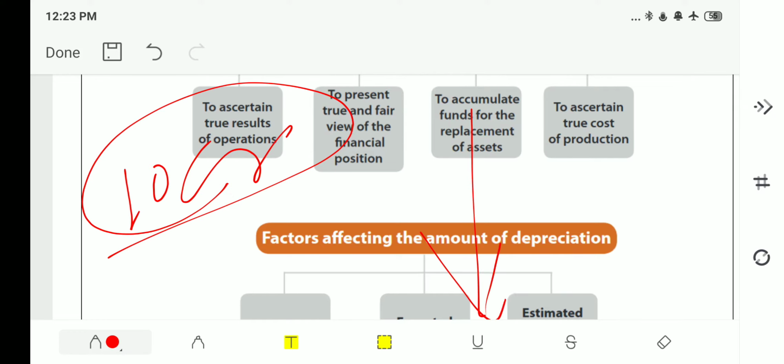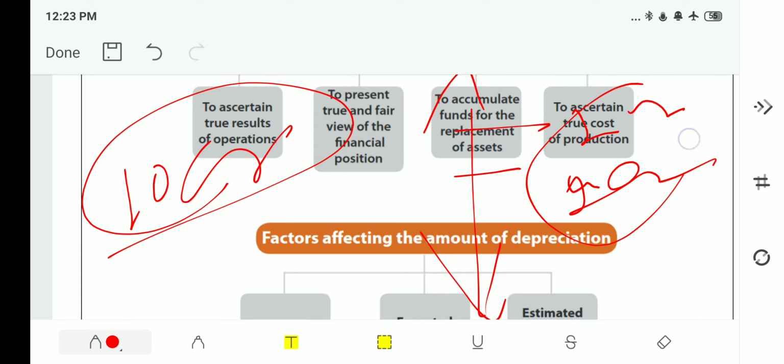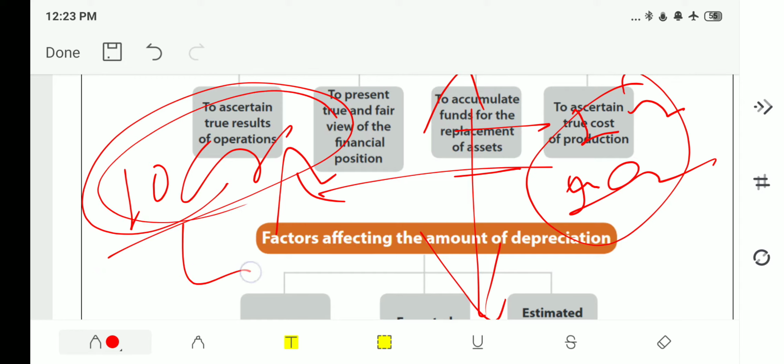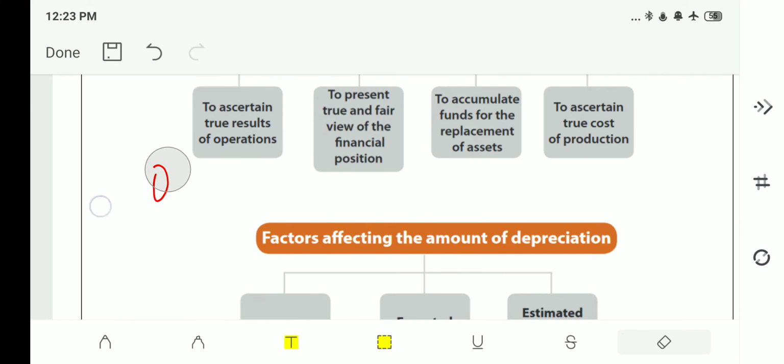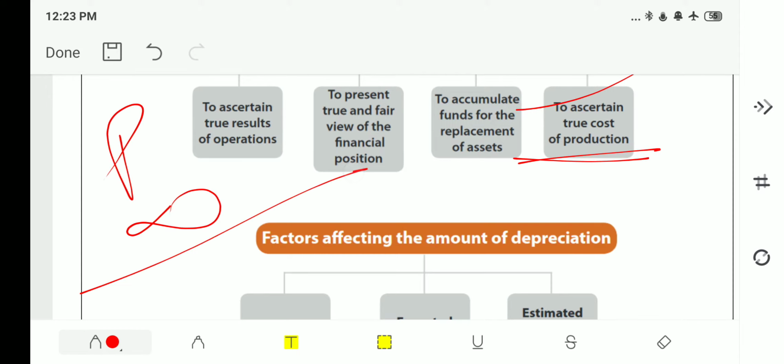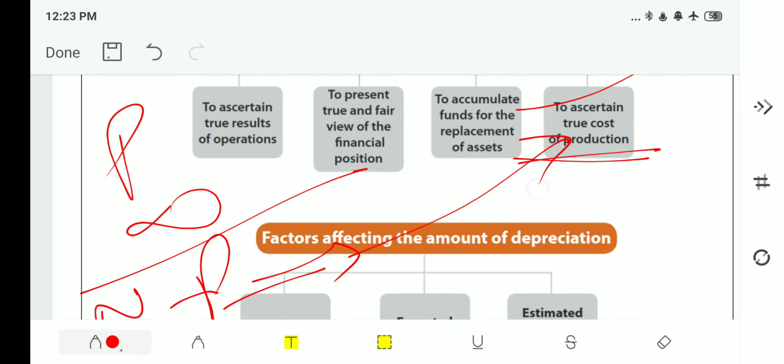In the span of 10 years, each year you will take 1 crore aside as depreciation amount. Then this accumulated value, the accumulated 10 crore in 10 years, you will use for replacement of assets. Therefore, this is nothing but accumulation of funds for the replacement of assets. Next, to ascertain true cost of production. As we said, the cost of depreciation will be deducted from the profit, then you will get the net profit. That is nothing but true cost of production.